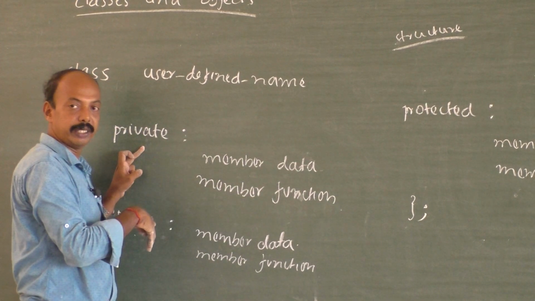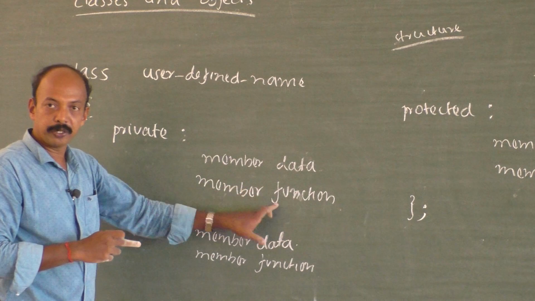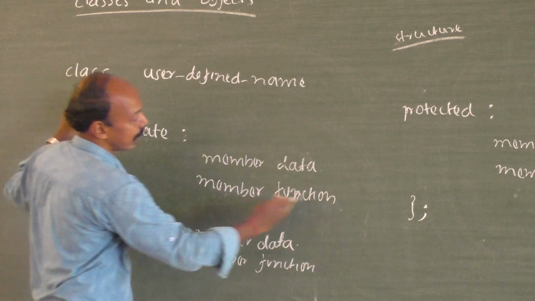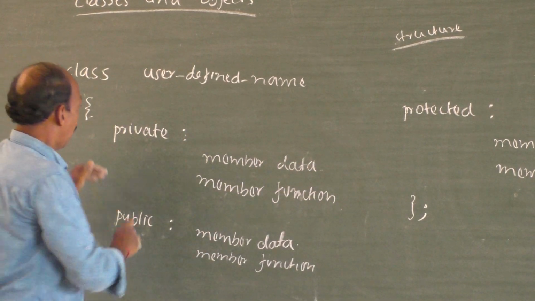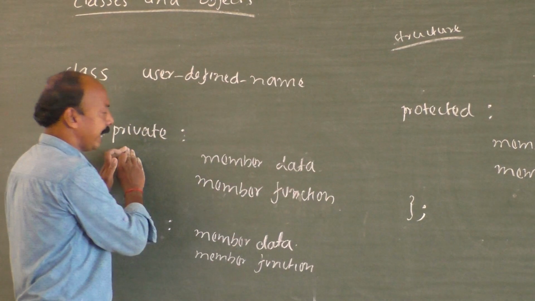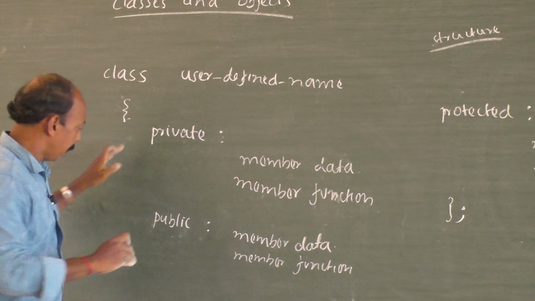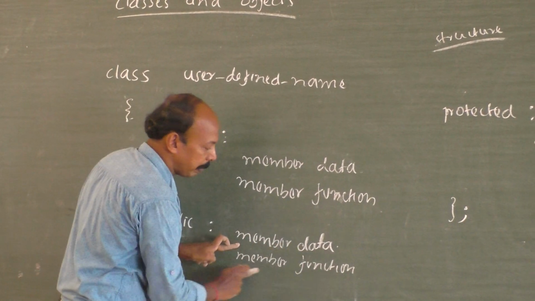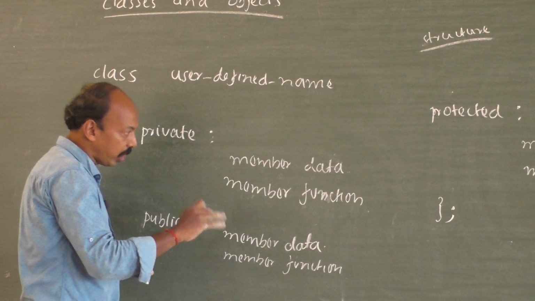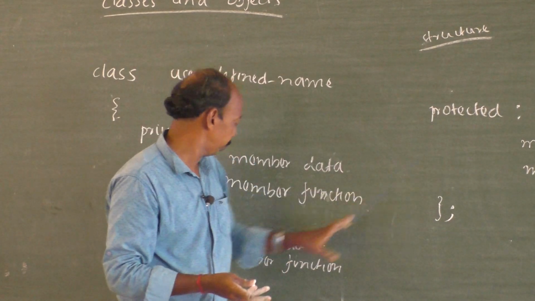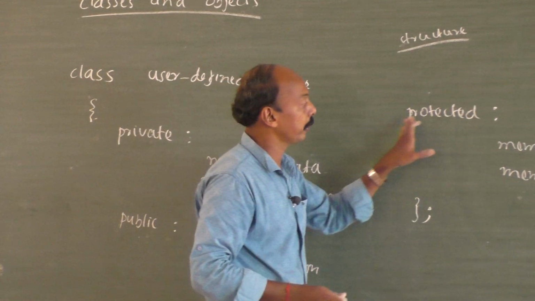Then what is the difference? If you have declared something as private, that member data or member function becomes private to this class only. Only inside this particular class we can use it. Outside this class, whatever we have declared as private is not accessible. We cannot get that particular variable. But if we declare some member data or member function under public, then inside the class, also outside the class, we can access those member data and member functions. That's the main difference.